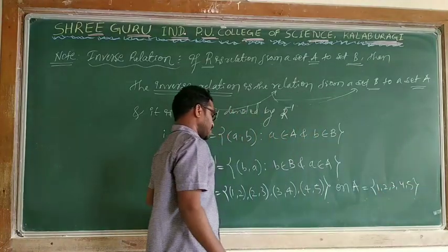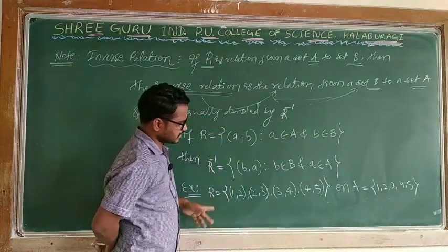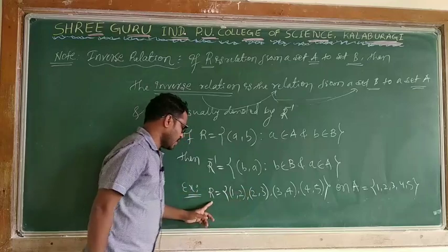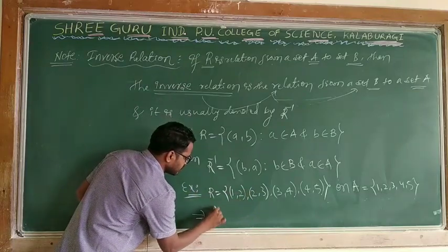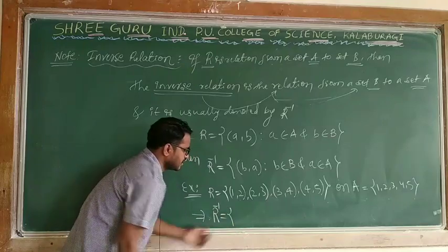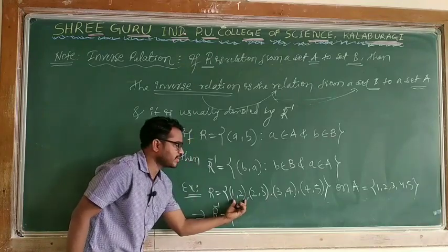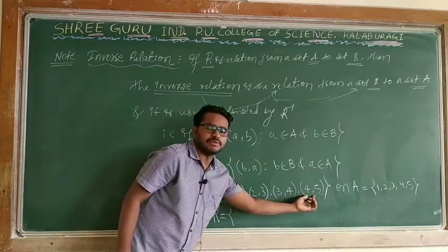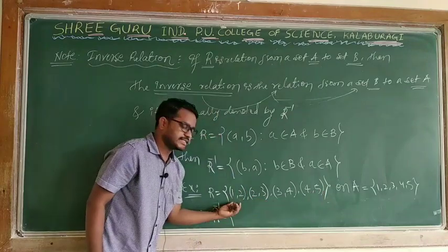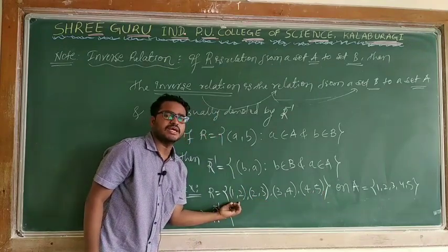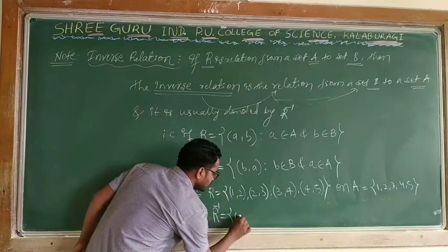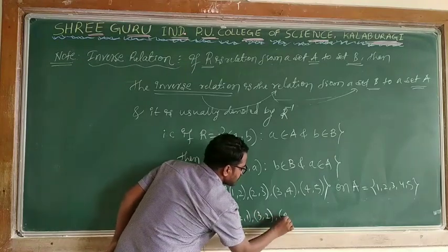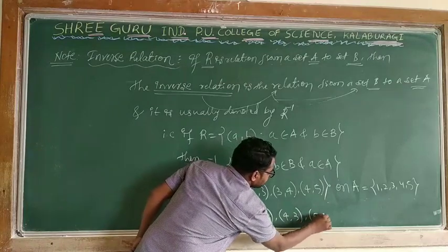When we have 1, 2, 3, 4, 5 on the set, what will be the inverse relation? It is denoted by this. Nothing is happening; I will interchange all of these. (1, 2) will become (2, 1), (2, 3) will become (3, 2), (3, 4) will become (4, 3), (4, 5) will become (5, 4). We are only interchanging the ordered pairs. The first element is becoming the second element, and the second is becoming the first.